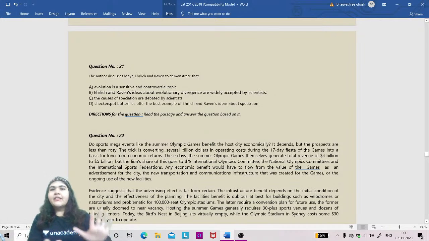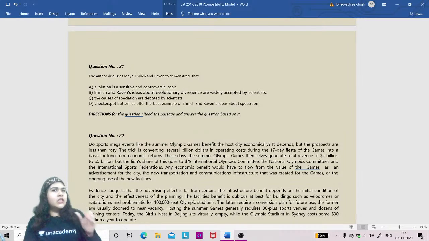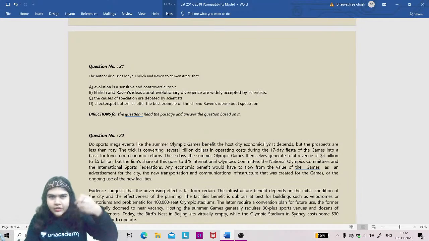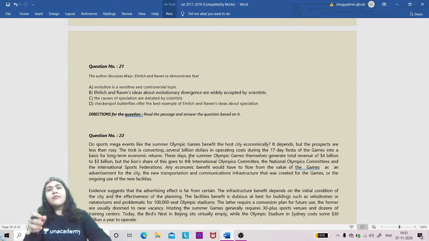If you have less time, let us say you have only 5 minutes left, you can do this passage because it has only three paragraphs to read. So half of the time you are reading and the next half you can do either all three questions or two. But again, the genre. If you are not comfortable with the genre, then you may not do it.